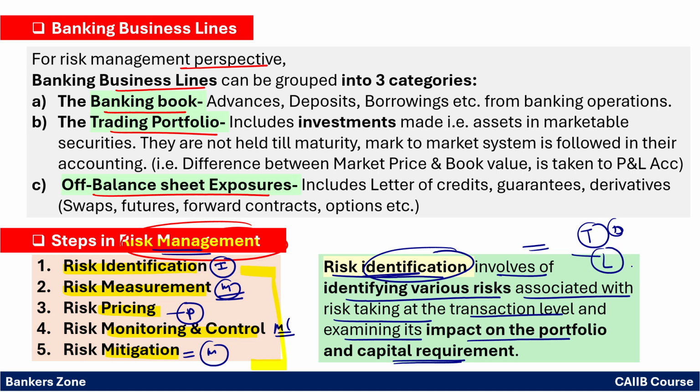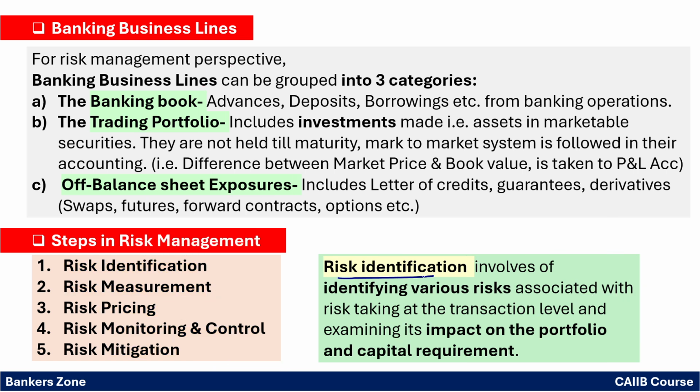Now see, giving a loan to a customer, what additional capital do you need to ensure? Then what is the impact on the portfolio and the capital requirement? For example, if you have given a loan of say 10 CR, if it is unsecured, how much capital do you need to make sure it will absorb the losses? Very simple. Risk identification means we identify the risk associated with the transaction, how it will impact the portfolio of the bank, and what the capital requirement is for that risk.